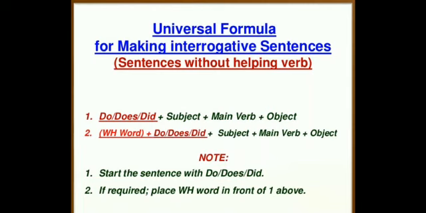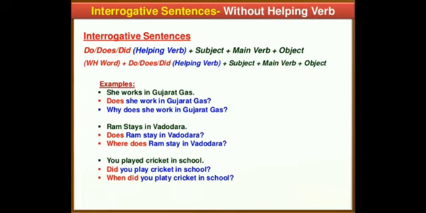Now, what is the universal formula for making interrogative sentences from the sentences which do not contain a helping verb? So, the same rule will be followed. She works in Gujarat Gas. This sentence belongs to simple present tense. So, you will begin it with do or does depending upon the subject. Does she work in Gujarat Gas?